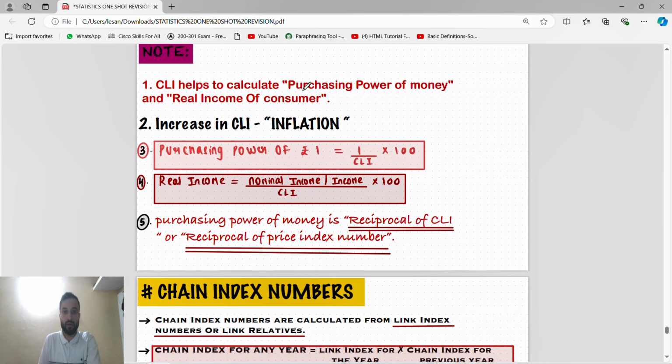CLI helps to calculate purchasing power. If they say purchasing power of money, CLI. If they say real income of consumer, CLI. Remember the thing, very important: increase in CLI means inflation. Purchasing power of rupee 1, very less, they will ask. So 1 by CLI into 100. Real income is nominal income by CLI into 100, or whatever the income they give divided by CLI into 100. So purchasing power of money is the reciprocal of CLI or reciprocal of price index number.